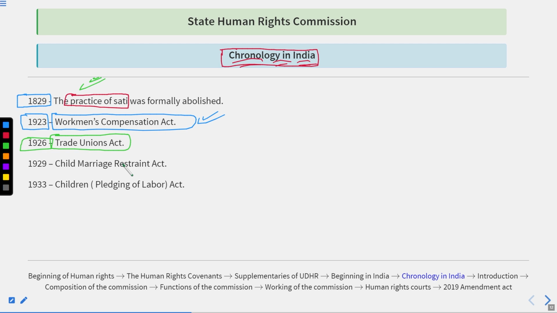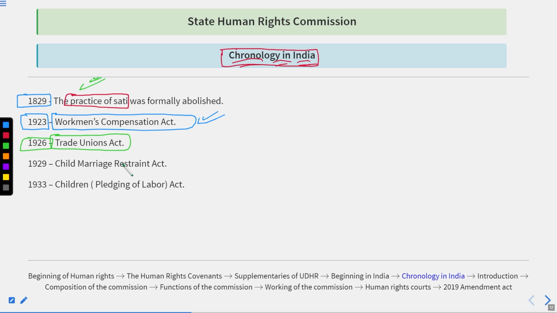Now if we talk about Article 19, there is one freedom, the right to form associations. This right provides that citizens can form associations and groups. But we know the fundamental rights are not absolute, they are qualified.